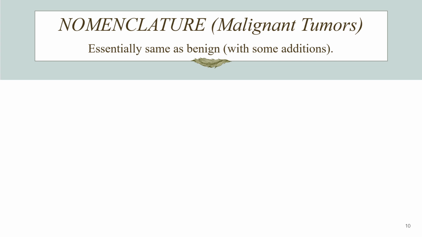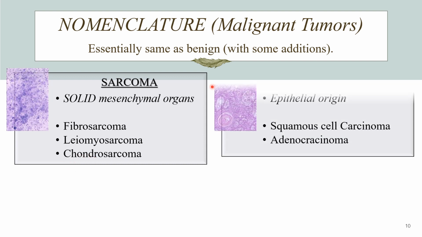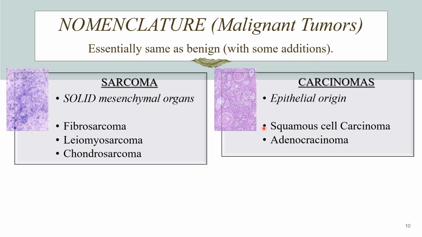The nomenclature of malignant tumors is essentially the same as benign, with a few additions here and there. For example, when a tumor is arising from solid mesenchymal tissue, you use the term sarcoma. For example, when you have a smooth muscle cell tumor, the benign counterpart was known as leiomyoma, whereas the malignant counterpart is called leiomyosarcoma. When it is arising from the cartilage, the malignant counterpart is called chondrosarcoma, whereas the benign one you were calling chondroma.